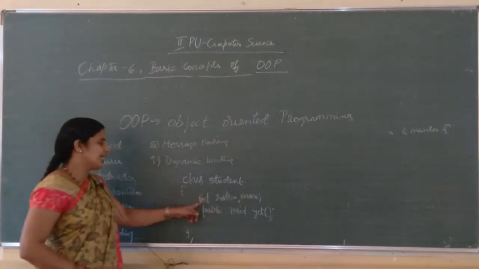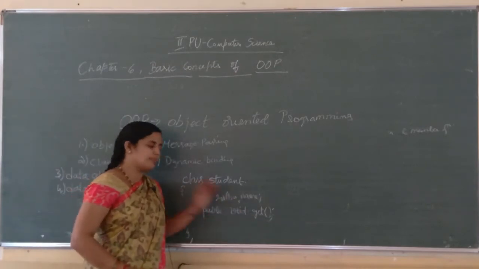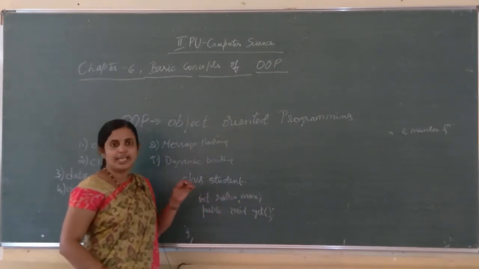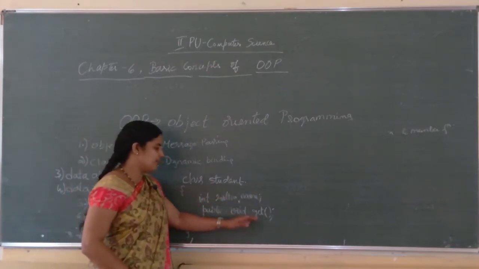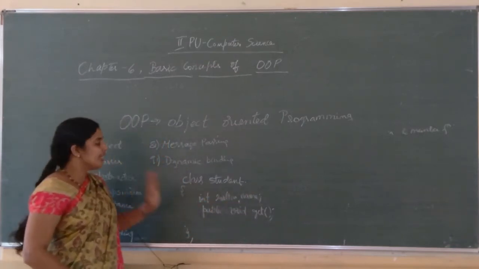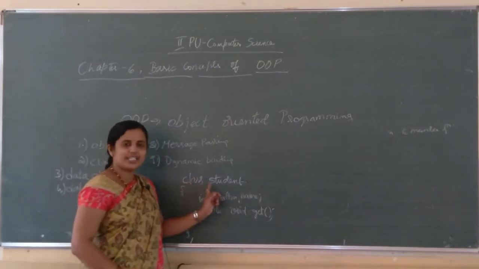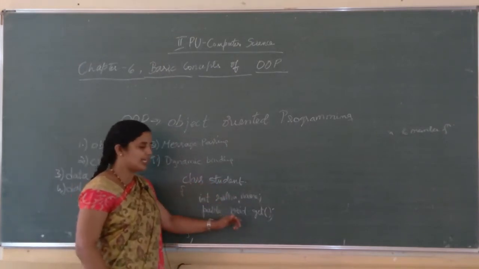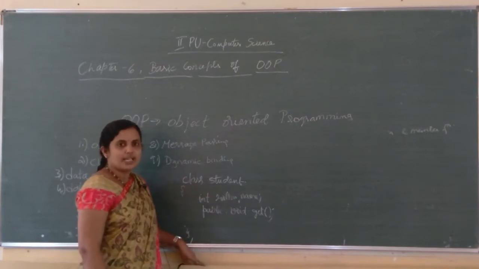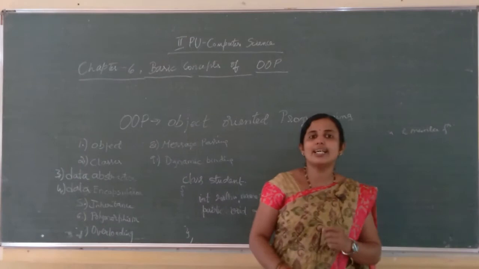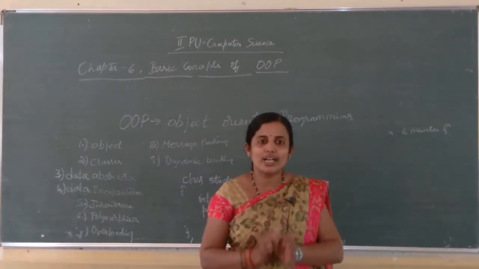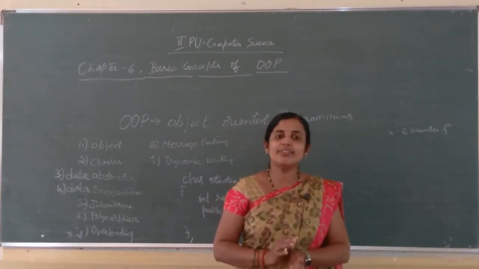Here we have int roll number, name, and next we have a member function void get. So here we have data members roll number and name, and a member function void get. Student is a class which holds member function and data members. In the object oriented concept, I said already that data is binded together with the function.